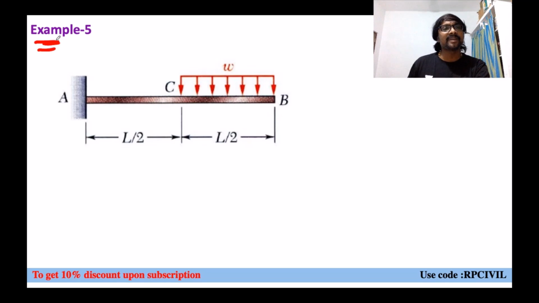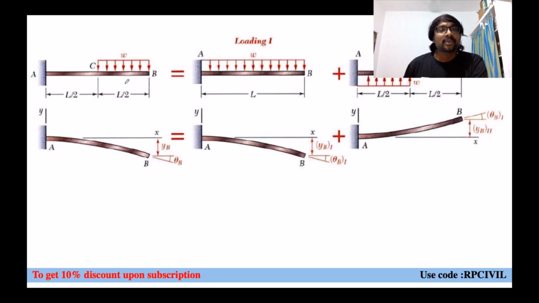Now another example. This is just based on the principle of superposition. If you have a load like this, how can you draw it? We have to satisfy the same visual inspection and all those things. You can draw it by the principle of superposition. First we make it a full UDL. For the full UDL, this is the deformation we have just seen. Now what will you do?